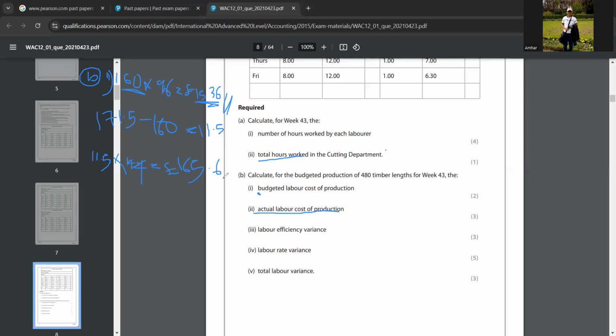So after this working, in the next line, 1536, this answer, plus this answer, 165.6, then you will get a total of 1701.6. So that's all. This is the answer. Did you understand this part now? Yeah, I understood. Okay.